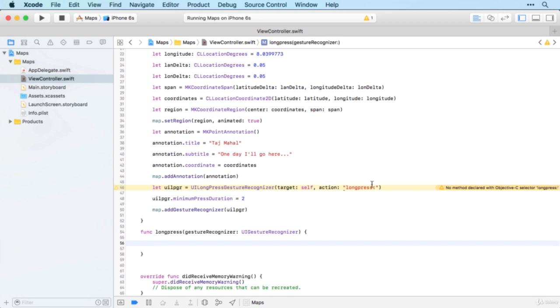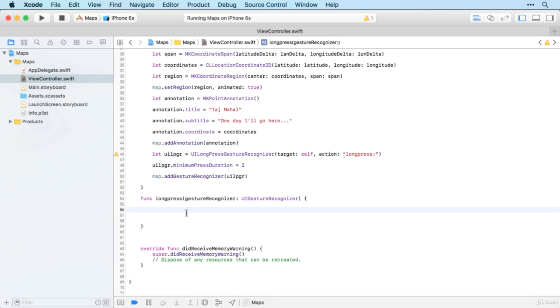And this is where that colon here becomes important, because without it, it will still run the longpress method when it recognizes a long press, but it won't send any information along with it. And we need to know where the long press is so that we can add the annotation in the right place on the map. So adding the colon there makes sure that that information gets sent and we can receive it in this variable here.